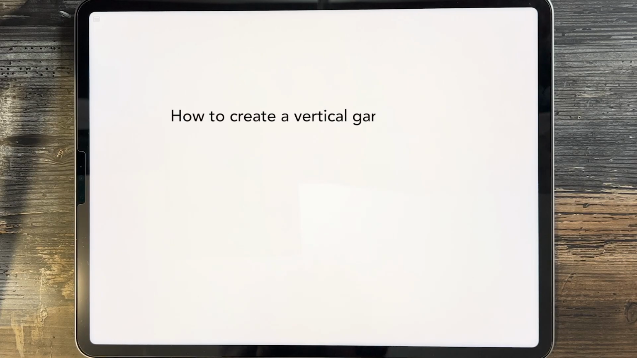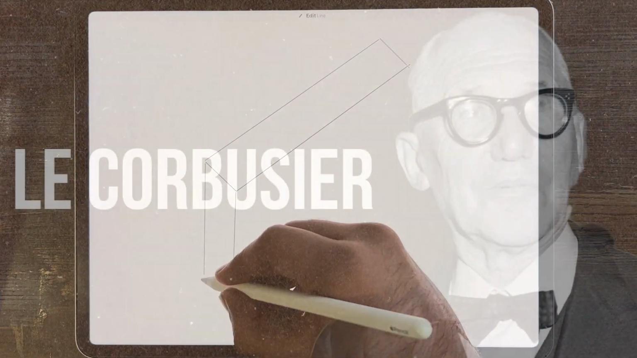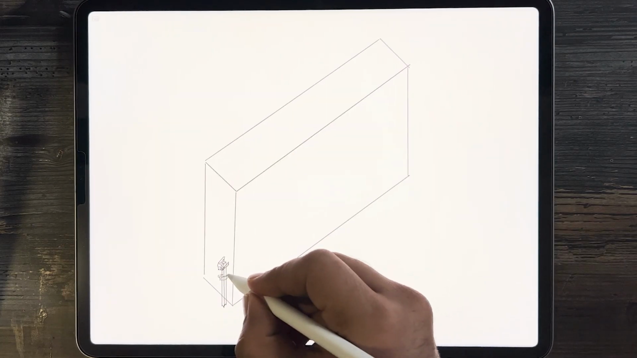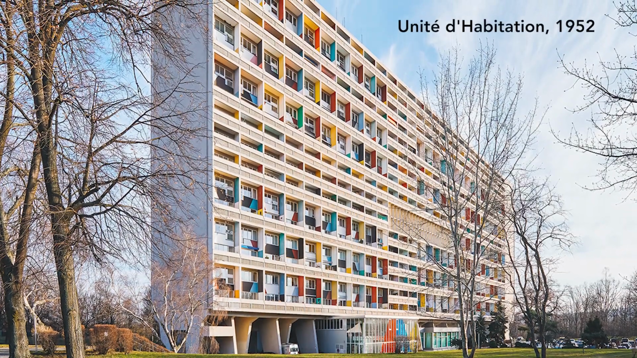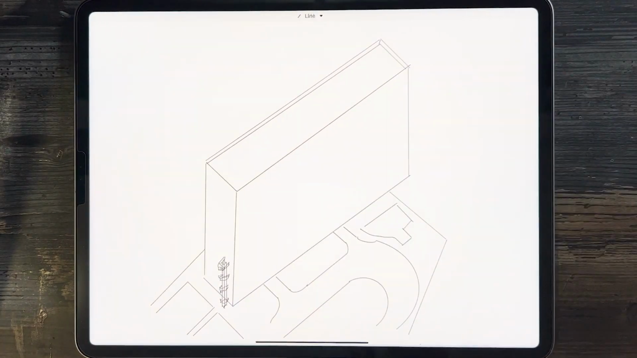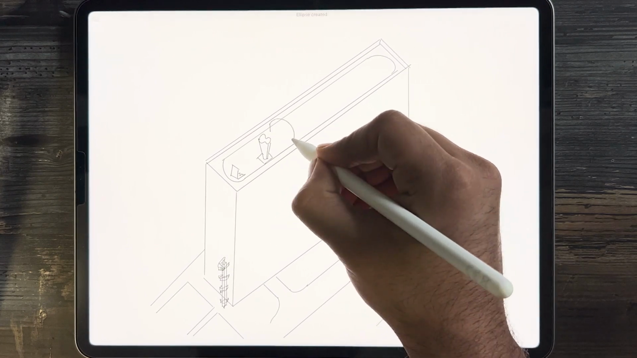How to create a vertical garden city? When it comes to learning about it, there is a great master of the 20th century, none other than Le Corbusier. In 1952, Le Corbusier completed his first vertical garden city, Unité de Habitation. It was the first building of its kind with vertical function incorporated into the structure. Not only is it one of the most influential buildings ever constructed, but it has also generated more controversy than